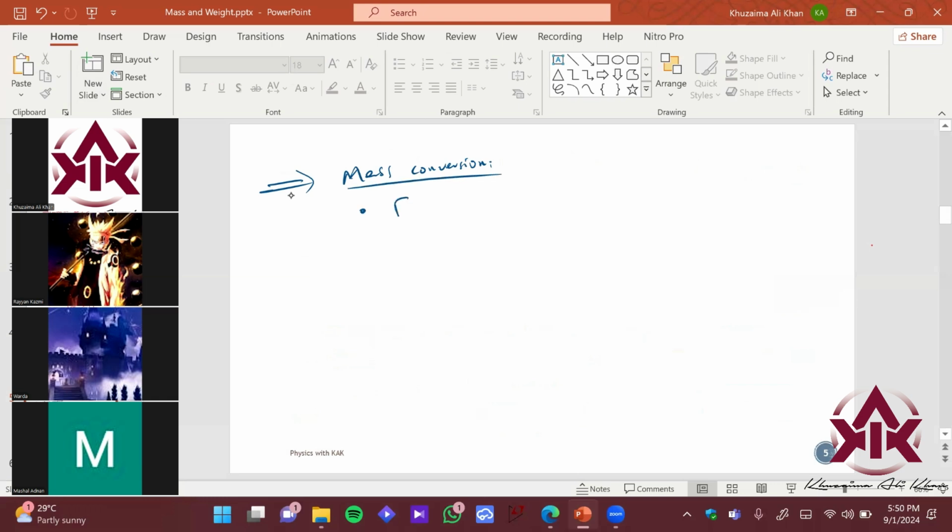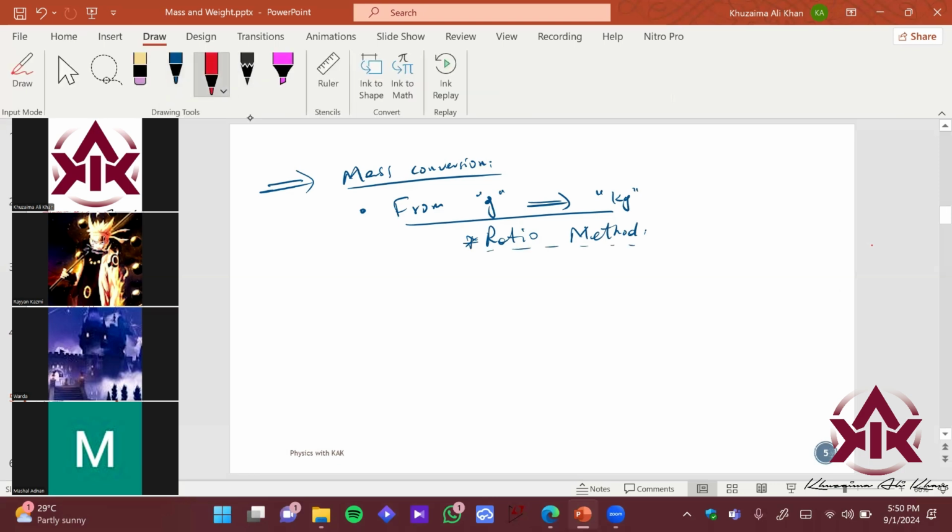So from grams to kilograms. We're going to use a method which you have already seen in your mathematics class, that is called the ratio method, right? So what is the ratio method, Vardha? Can you explain the ratio method? सर जब हम दोनों को divide करते हैं, like the one, two values. Yes. So 1 kilogram is 1000 grams.